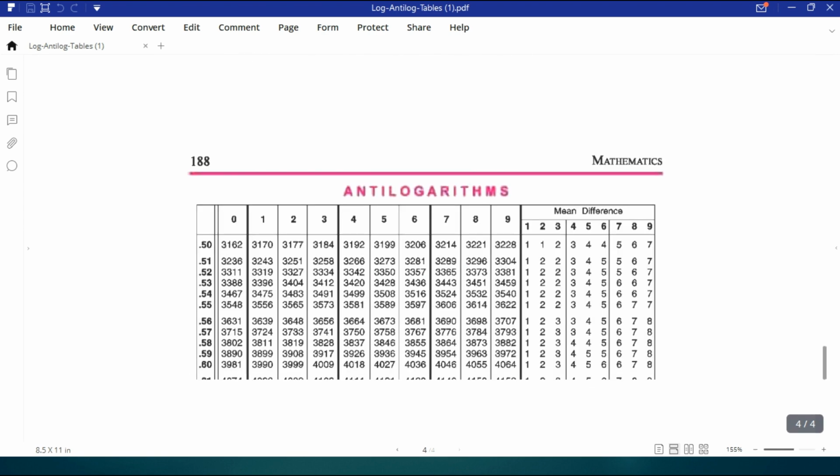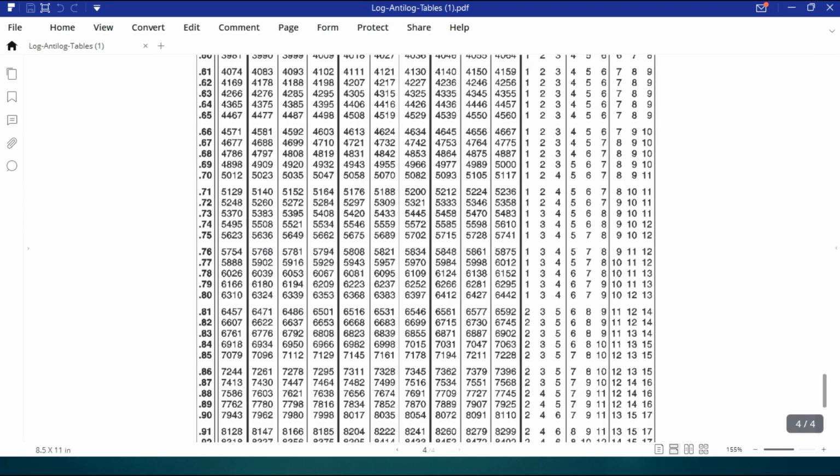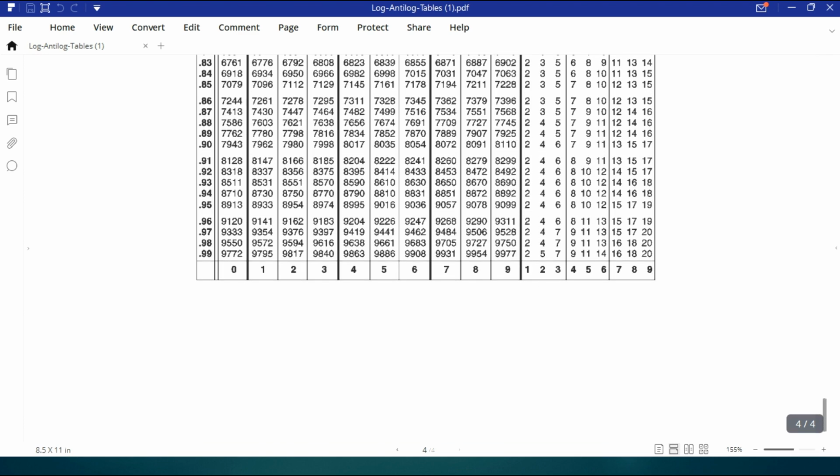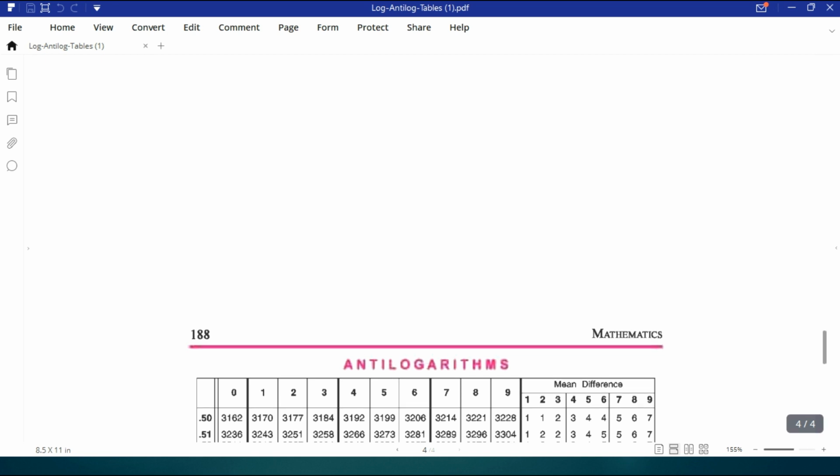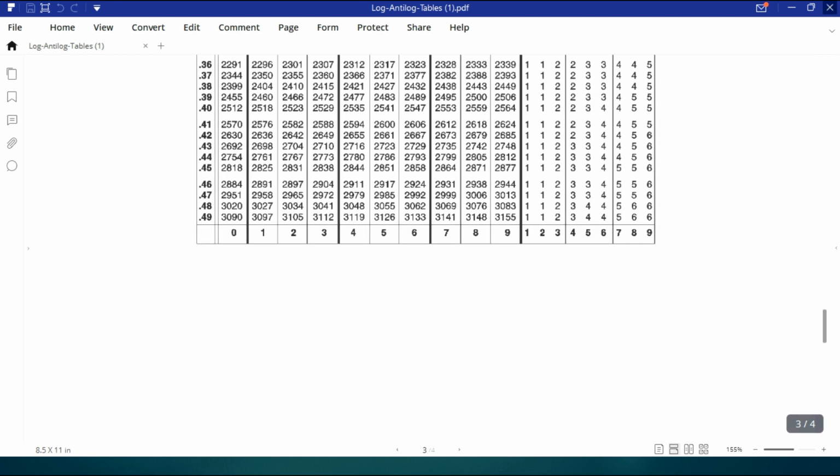In this way we could calculate large multiplications and divisions by using the log table in earlier times, but nowadays it is almost obsolete.